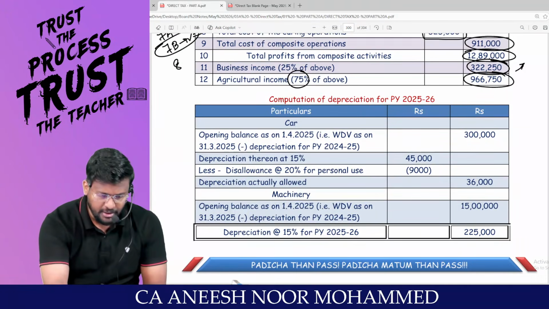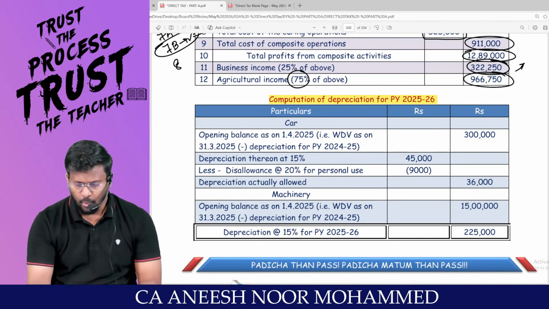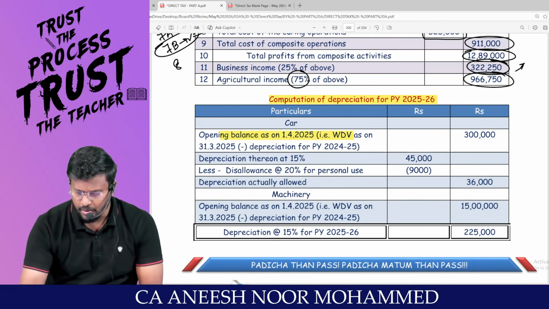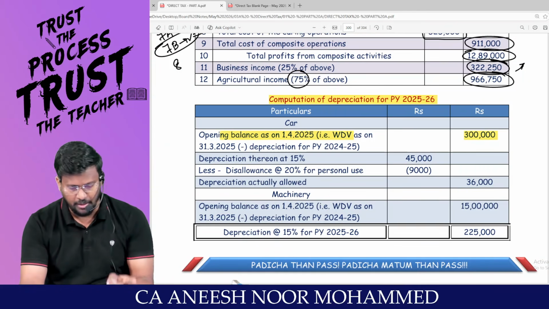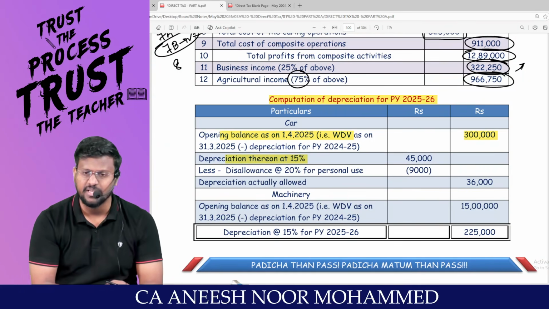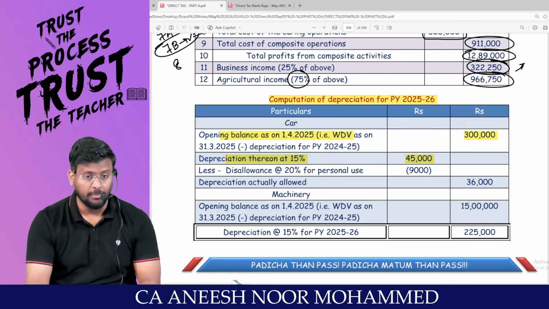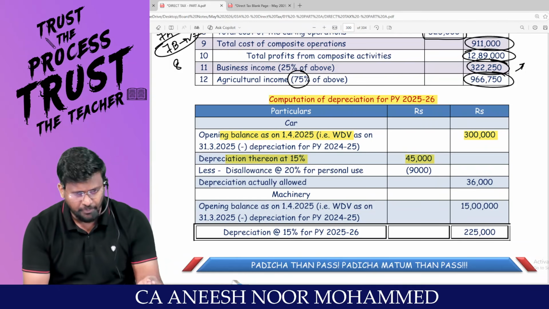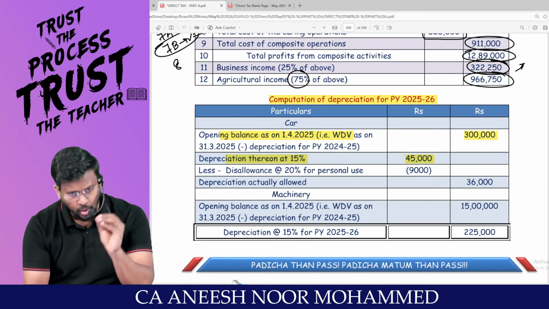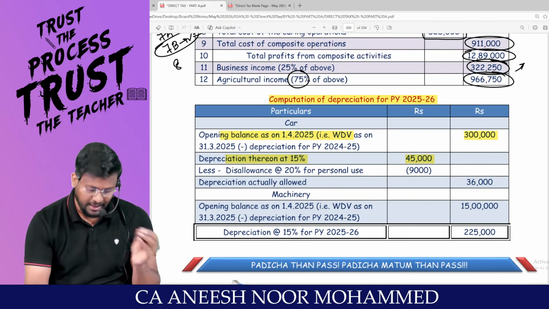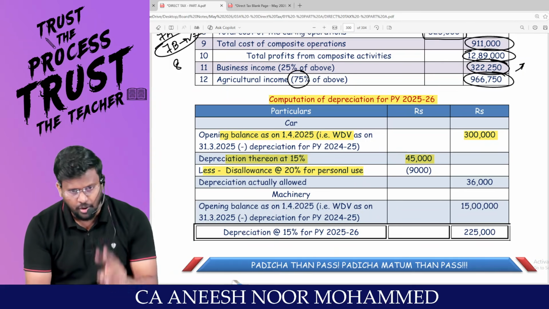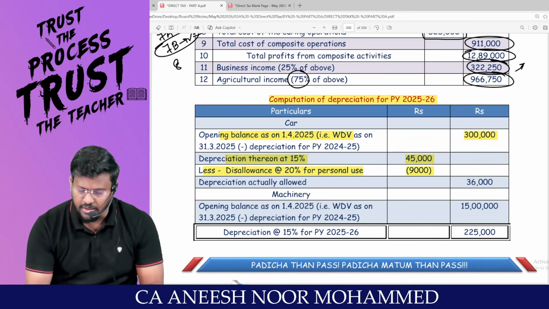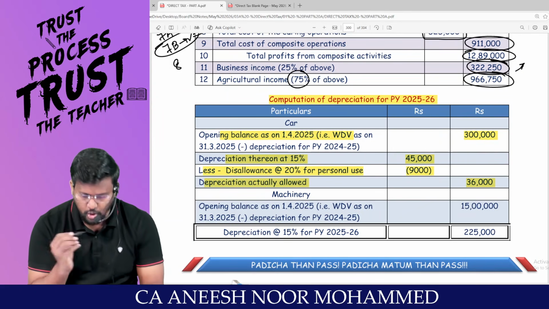Come to the depreciation. We already calculated. What is the WDV of the car? Total how many lakh? 3 lakh. Since the car was there from 1st of April, you are entitled to claim 15% depreciation, which comes to 45,000. But 45,000 cannot be claimed as a deduction because the car has been used for both business and personal use. That means, my dear lovable students, since 20% of the car has been used for personal purposes, 9,000 of depreciation will not be allowed as a deduction. Only 36,000 depreciation will actually be allowed.